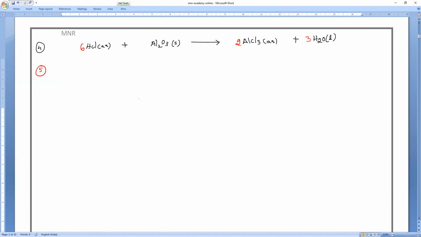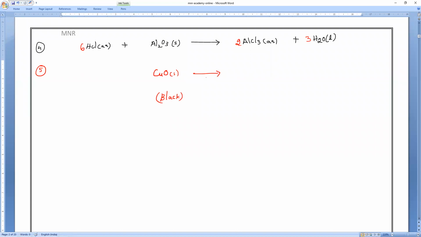Take a small amount of copper oxide. What is the copper oxide formula? CuO. Understanding? So what is the color? Anyone remember? Chapter 1 I have taught you. Copper oxide color. Sir, black color. Yes, black color. That is what I'm expecting. You have to say the answers.